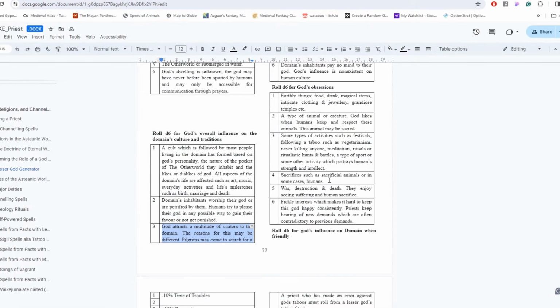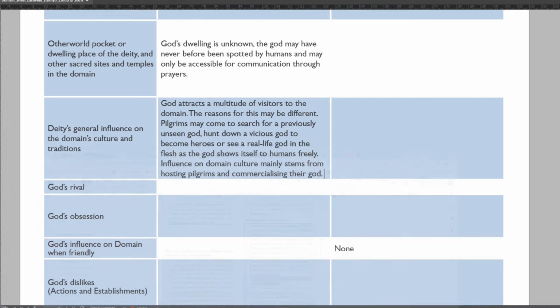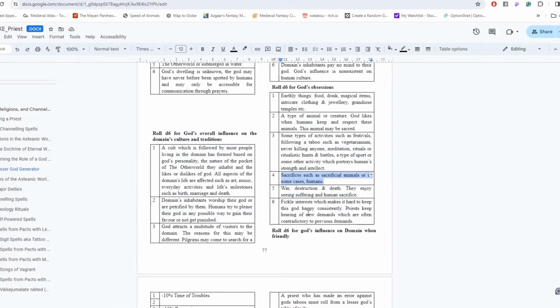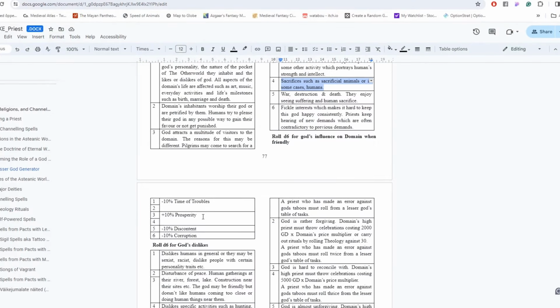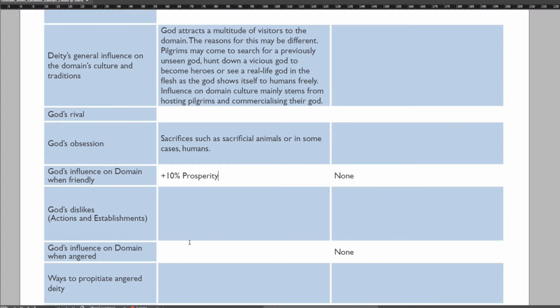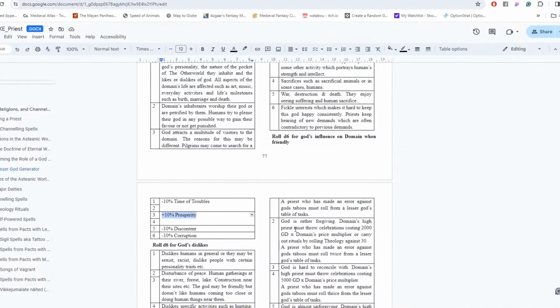God's obsession 4, which means this god really likes sacrifices, maybe even human sacrifices from time to time. When friendly, influence 3 plus 10% prosperity, when you get the god into the friendly factions list.